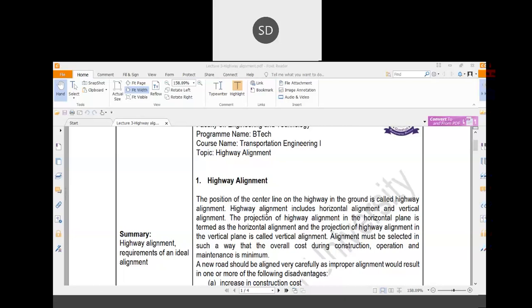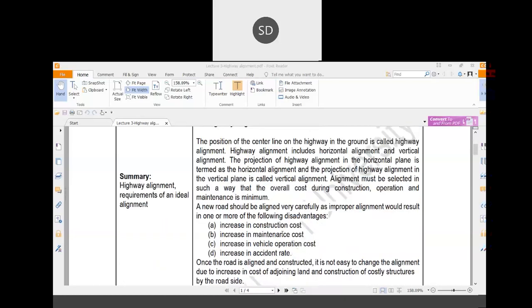These things are horizontal alignment and vertical alignment. In the horizontal alignment, different things come, like sight distance and horizontal curves. And in the vertical alignment, there come super elevation, the grades of the road, and the vertical curves, like summit curve, valley curve, etc.